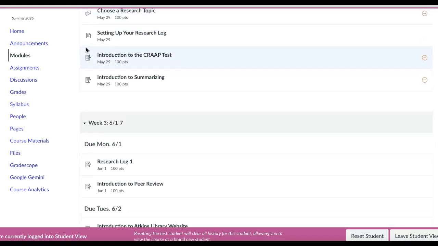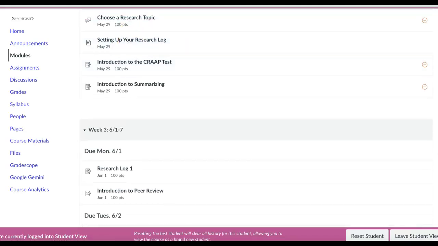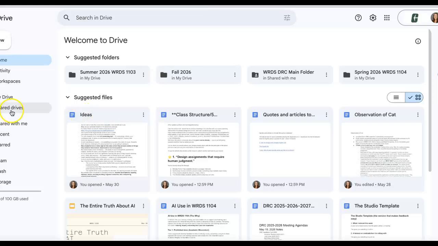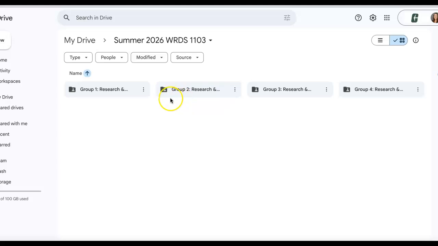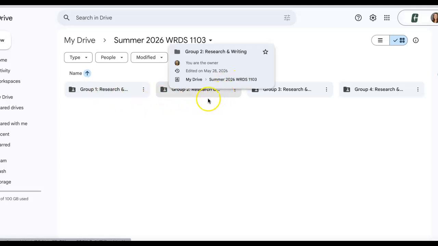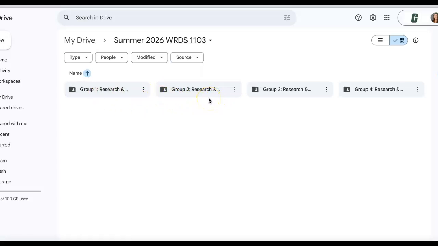Make sure that you have set up your research log and that it is in the actual folder that was needed. So let me go back here to the folder that I shared with you. Okay, so again, if you're having trouble finding that folder, please reach out to me and I will send you the link again.